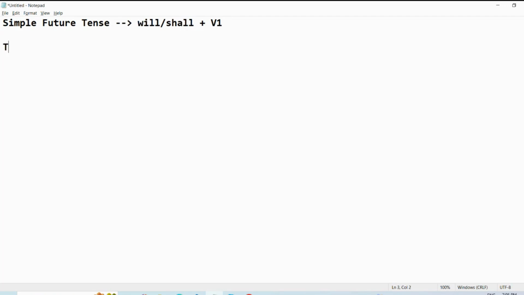This tense is used for the action which will happen in the future.